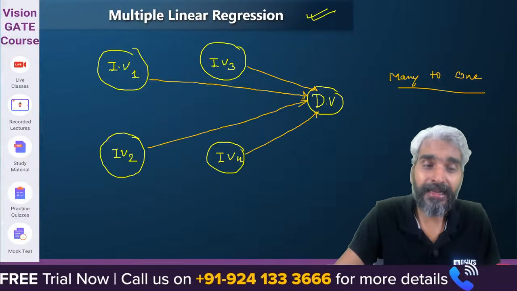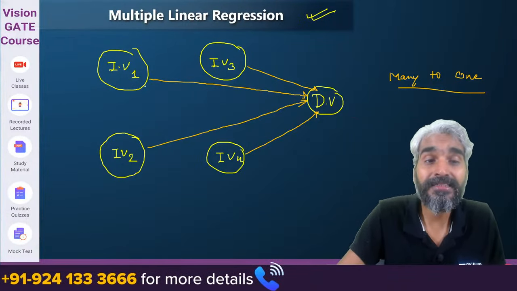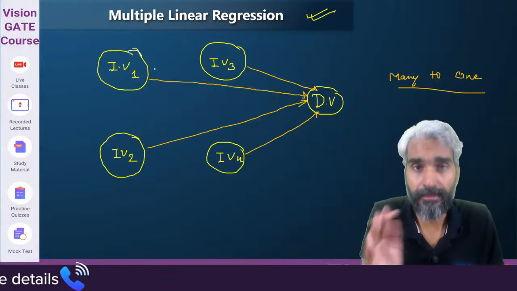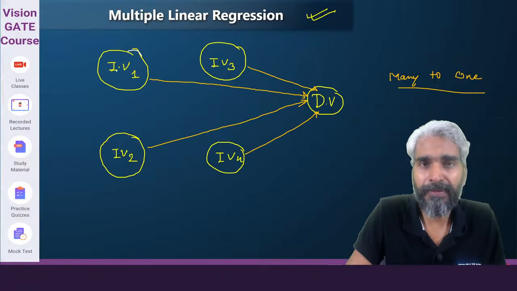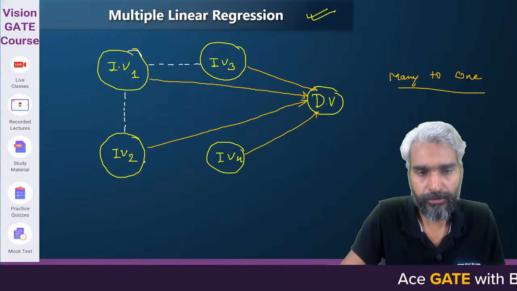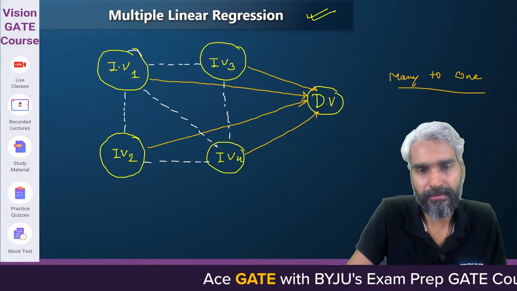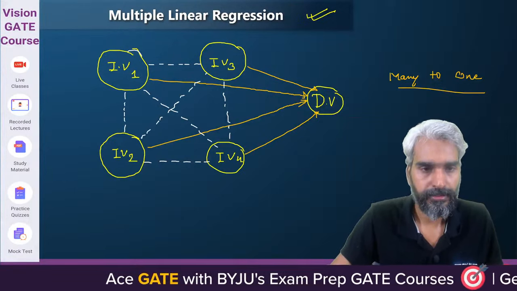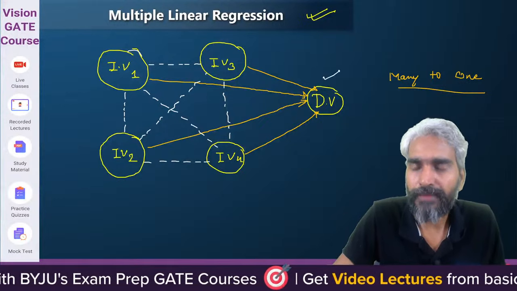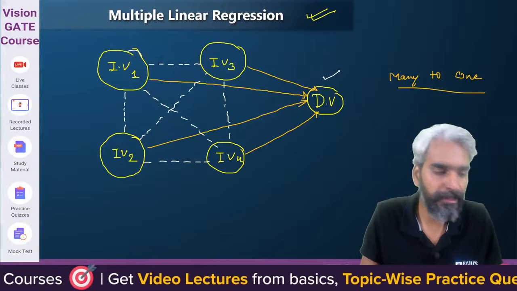But another problem which you need to understand is that these independent variables may form some relationship among each other. Yes or no? Because of this, the number of relationships will increase, and based on that, the outcome of the dependent variable may not be correct or appropriate.